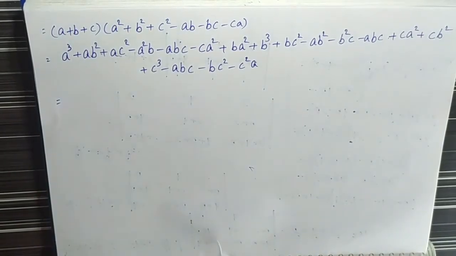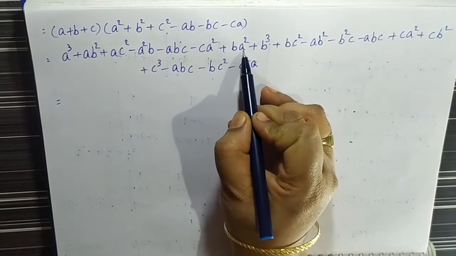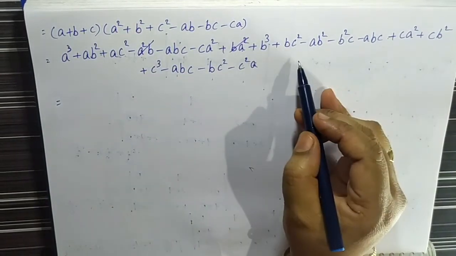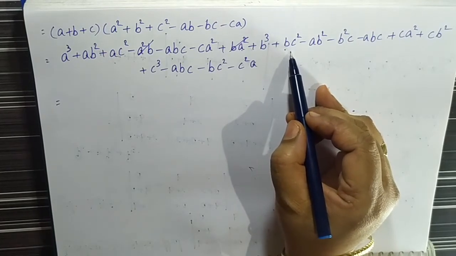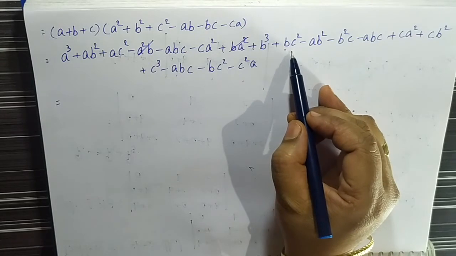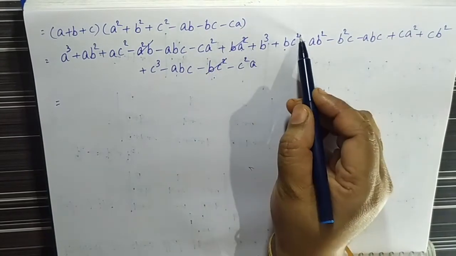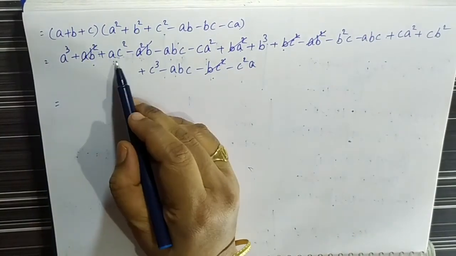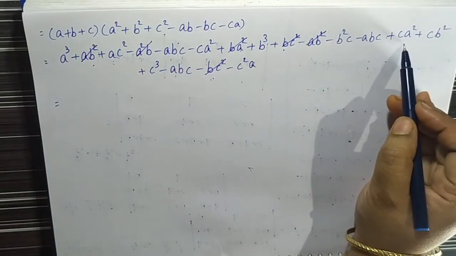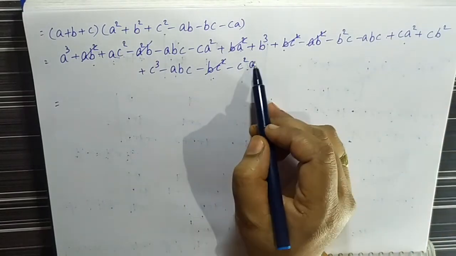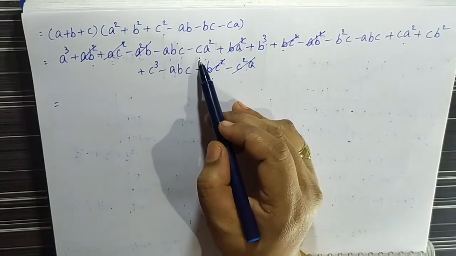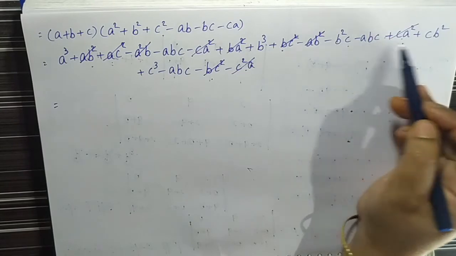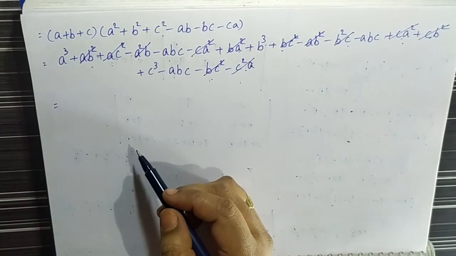Here a square b minus a square b get cancelled, bc square and minus bc square get cancelled, ab square minus ab square get cancelled, ac square and c square a get cancelled, minus ca square plus ca square get cancelled, and b square c, cb square, same terms get cancelled.